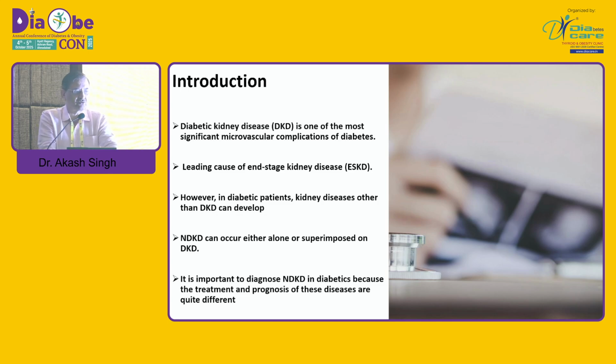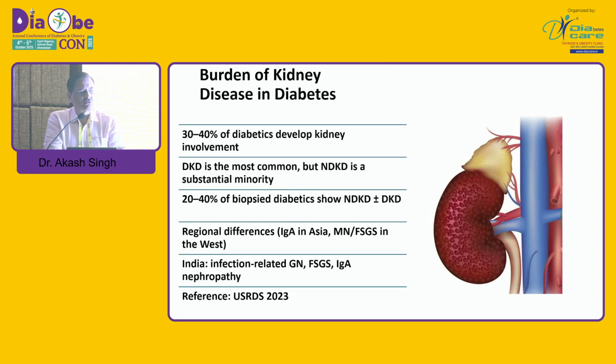It is important to diagnose non-diabetic kidney disease in diabetes because the management and prognosis are different, and we have to take a different approach. Now you know that 30 to 40% of diabetic patients develop kidney disease. DKD is most common, but non-diabetic kidney disease is a substantial minority. 20 to 40% of the patients with DKD who are biopsied will have a superimposed non-diabetic kidney disease. Regional differences in the etiology are there, and we have more infection-related glomerulonephritis, focal segmental glomerulosclerosis, and IgA nephropathy.